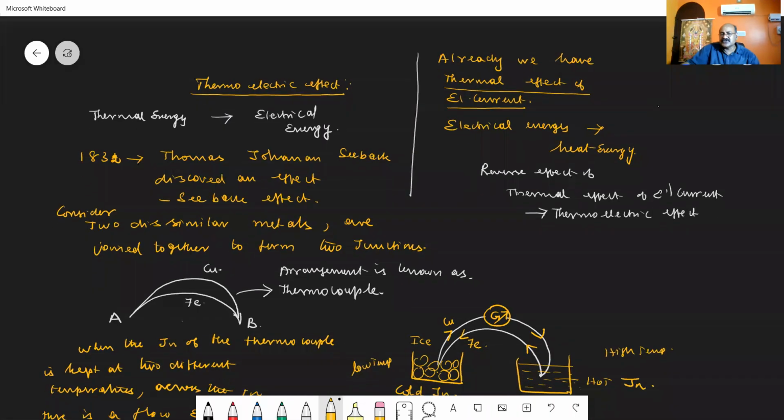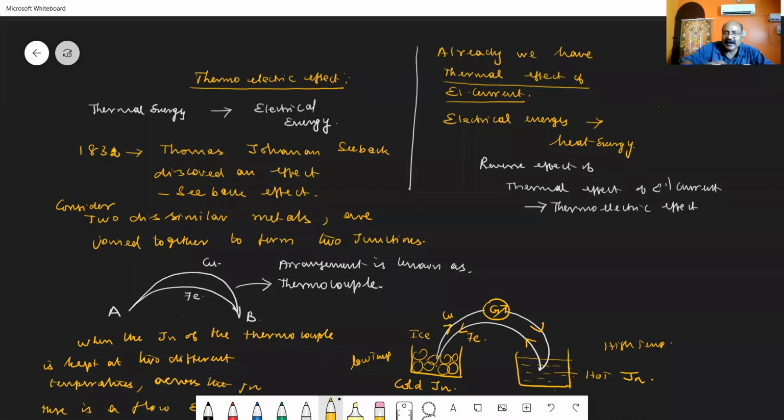So today we are going to study the effect called the thermoelectric effect. Already we have studied the thermal effect of electrical current. What do you mean by this thermal effect of electrical current? The electrical energy converted into heat energy, which we are calling the thermal effect of electrical current. Is the reverse effect possible?